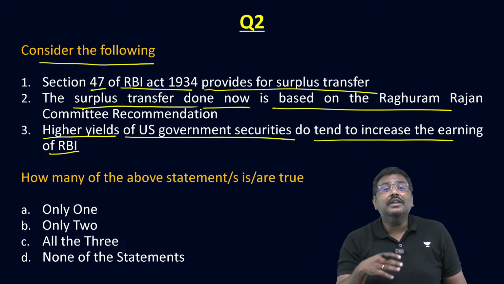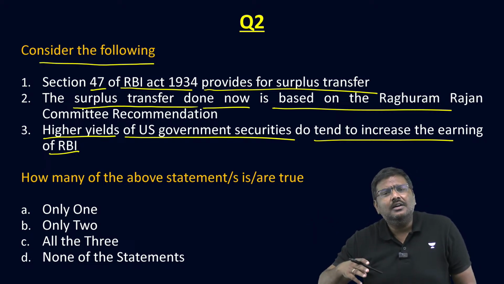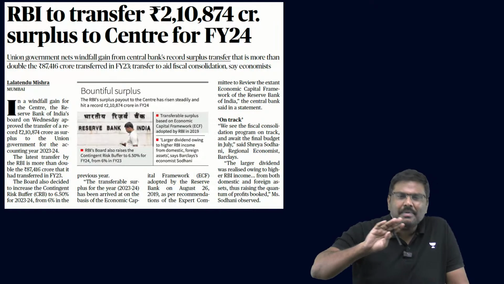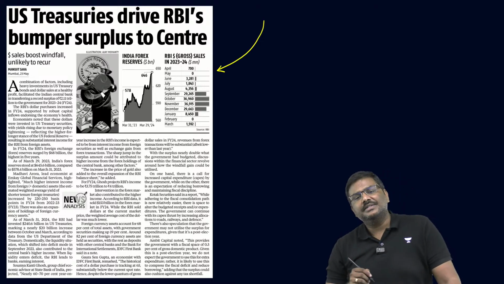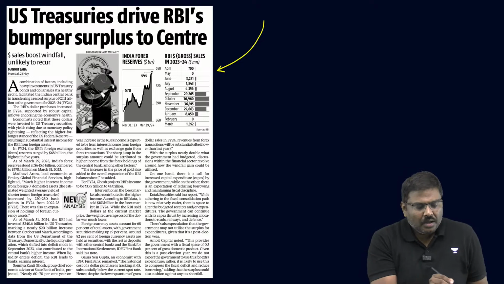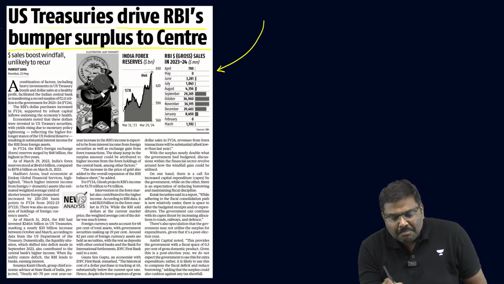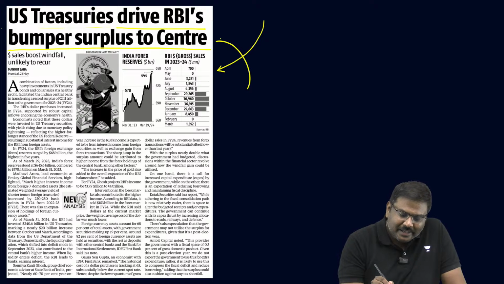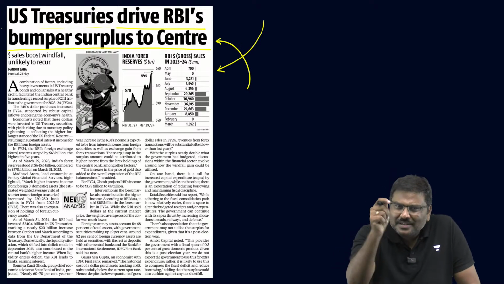Why? This is not given in any book. This was not mentioned in any book. No reference book has talked about this. The reason why I have given the third statement, I'll come back to this. Don't worry. This was an article in Business Standard last year. US Treasuries drive Reserve Bank of India's bumper surplus to the center. One of the reasons for RBI's bumper surplus to the center is the US Treasuries.